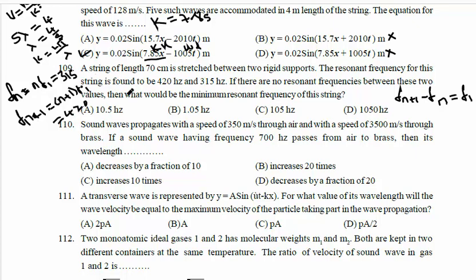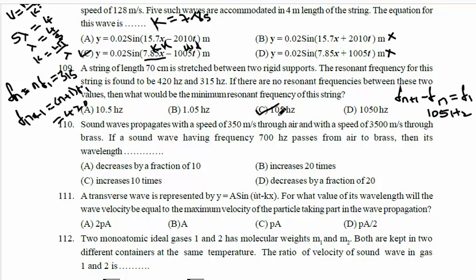Subtract these two: 420 minus 315 is 105 Hz. So the answer is F1, the fundamental frequency, 105 Hz, means option C is correct.